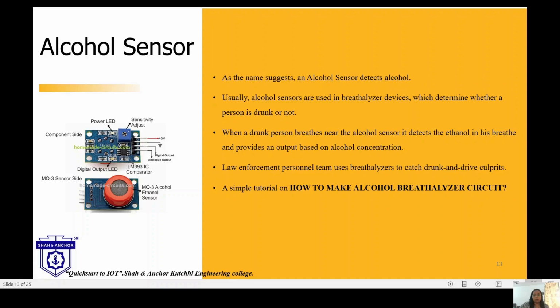Next is the touch sensor. Touch sensors have become an integral part of our life, whether you know it or not. All touch screen devices, mobile phones, tablets, and laptops have touch sensors in them. Another common application of touch sensors is the trackpad in our laptops. You can design a project based on a touch dimmer switch circuit using Arduino.